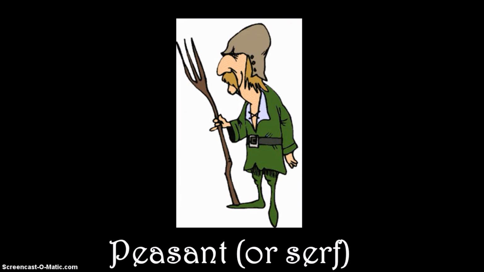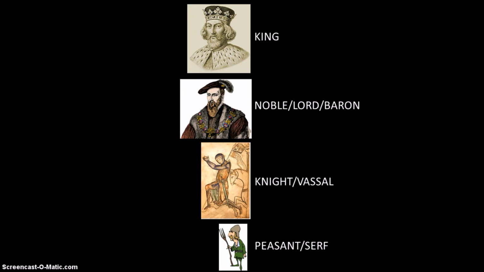Peasants were farmers who worked the land, tending to crops and animals. They were the poorest members of the medieval world, but made up the biggest majority of the population. In these 4 social levels, feudalism worked through an exchange of land for protection, money, or food. Let's have a look at this in more detail.